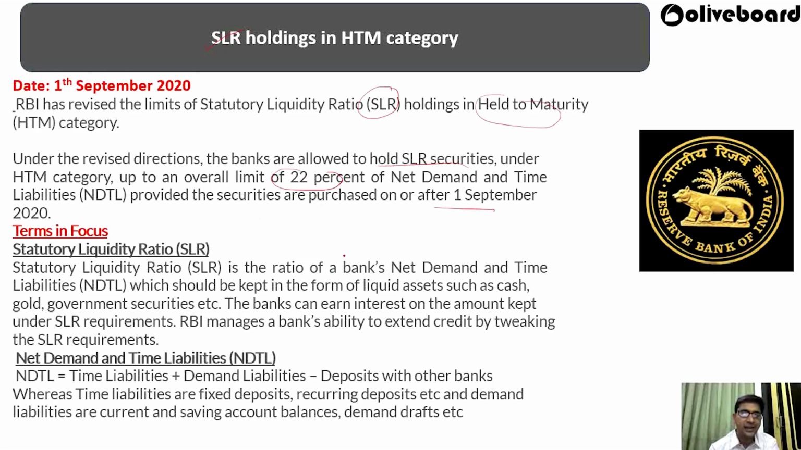So what is SLR? SLR is the ratio of bank net demand and time liabilities which should be kept in the form of liquid assets such as cash, gold, government securities. The bank can earn interest on the amount kept under the SLR requirement. So RBI manages the bank's ability to extend credit based on the SLR requirement. So what is NDTL? NDTL is time liability plus demand liability minus deposits with other banks, whereas time liabilities are fixed deposits, recurring deposits, and demand liabilities are current and saving account balances and demand drafts. So this is regarding the SLR holding in the HTM category.